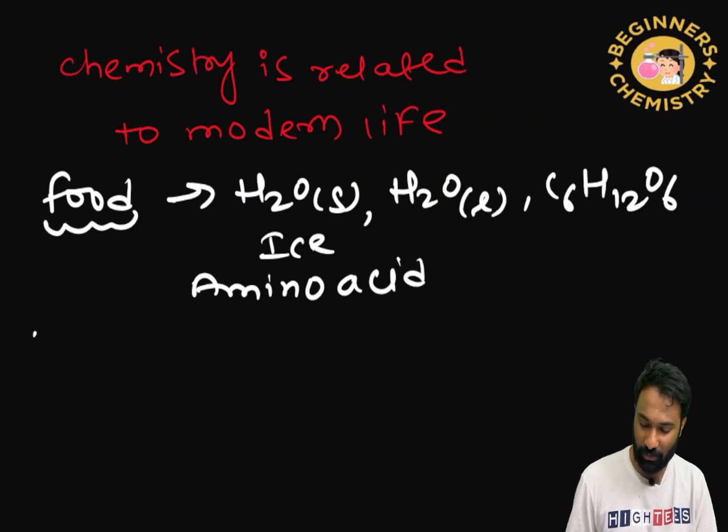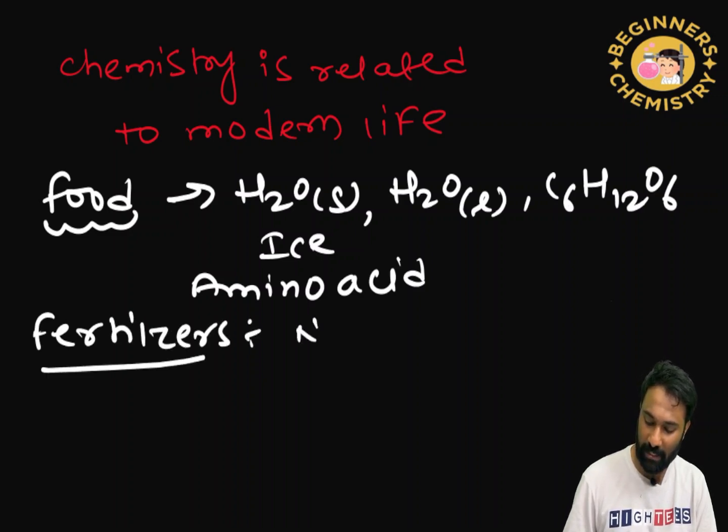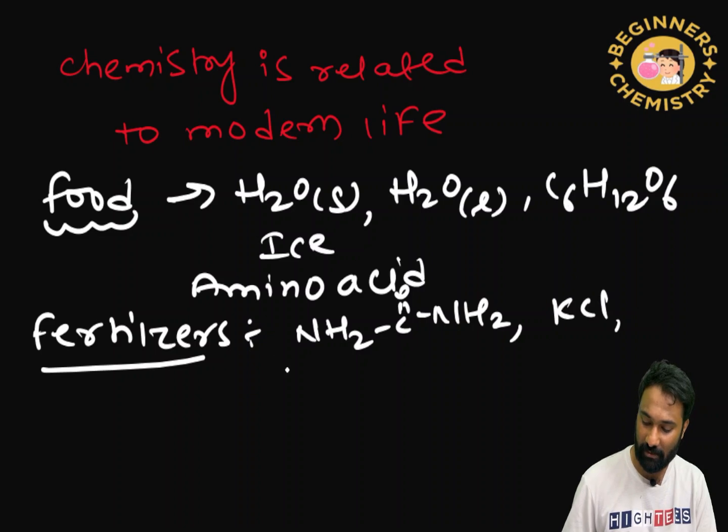Next we saw fertilizers. In fertilizers, the main ingredient we use is urea and KCl, and other elements like nitrogen, potassium and sulfur. These are some compounds that we use in our fertilizers.